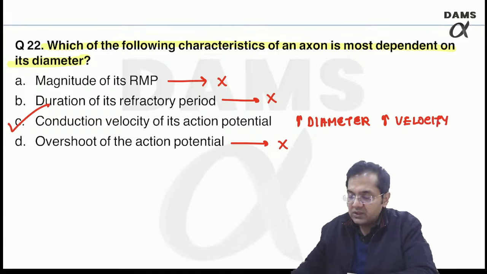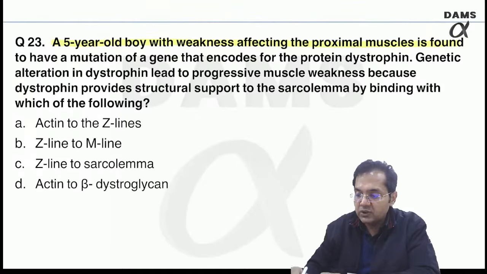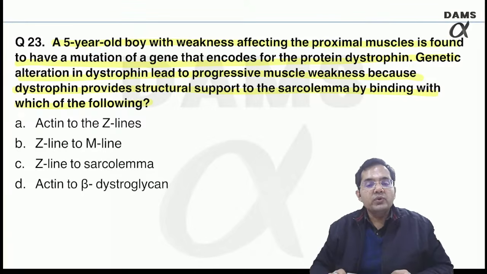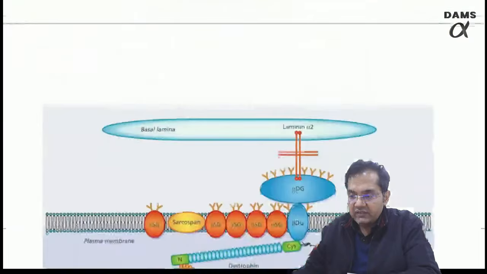Moving to question number 23. A 5-year-old boy with weakness affecting the proximal muscles is found to have a mutation of a gene that encodes for protein dystrophin. Genetic alteration in dystrophin leads to progressive muscle weakness because dystrophin provides structural support to the sarcolemma by binding which of the protein? So before I tell you the answer, let's look at this picture.